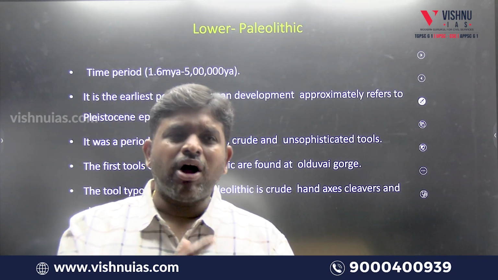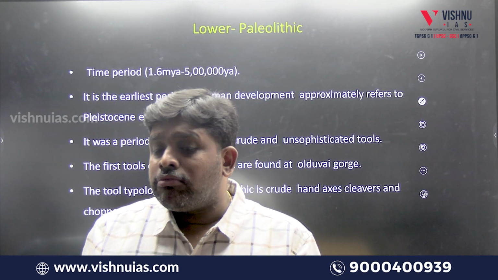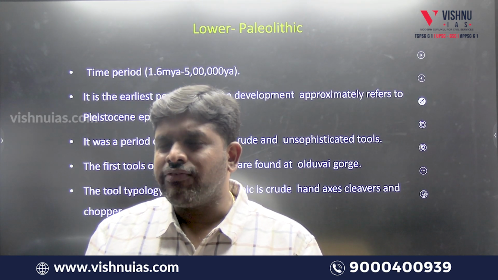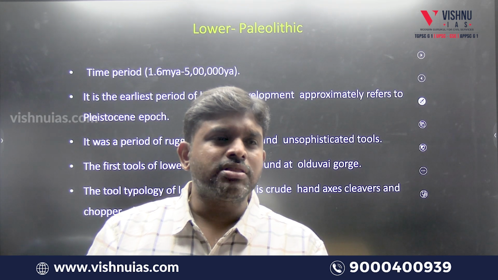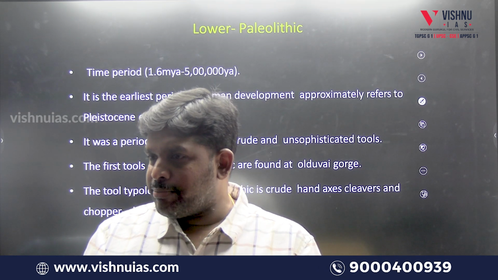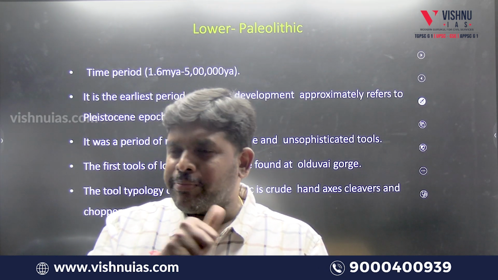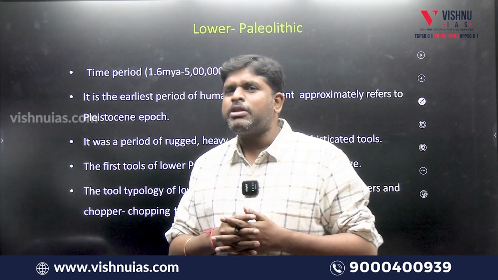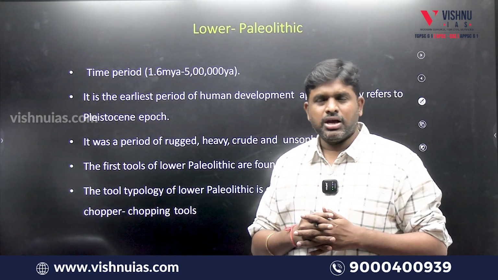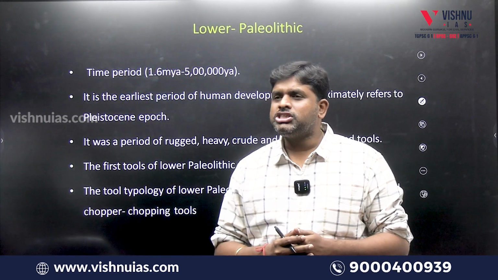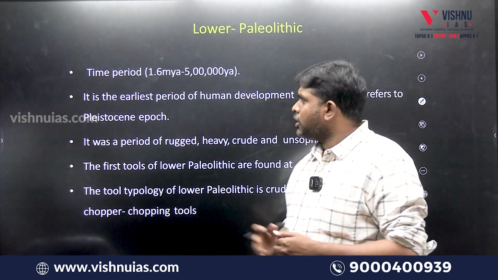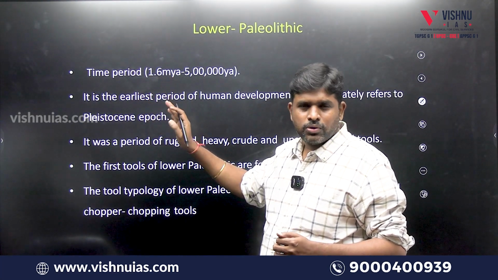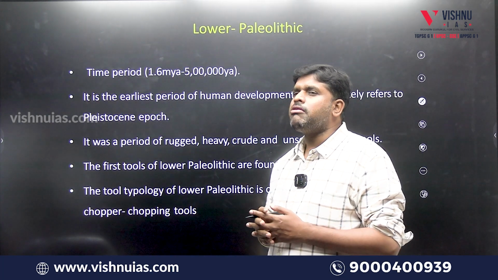You have to remember. So what I have to remember, sir? So phases. Yesterday we discussed about Paleolithic. In Paleolithic we have 3 phases: lower Paleolithic, middle Paleolithic, upper Paleolithic. What time period does this lower Paleolithic belong to in the universal geological time scale? From 1.6 million years ago to 5 lakh years ago. In this particular time period we have lower Paleolithic.